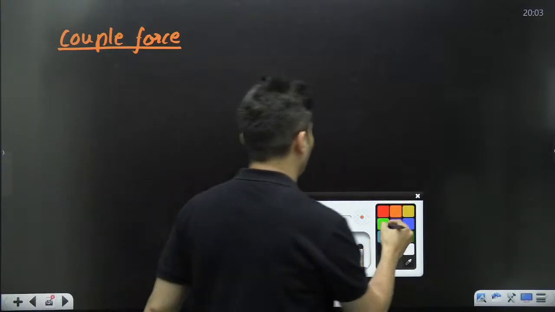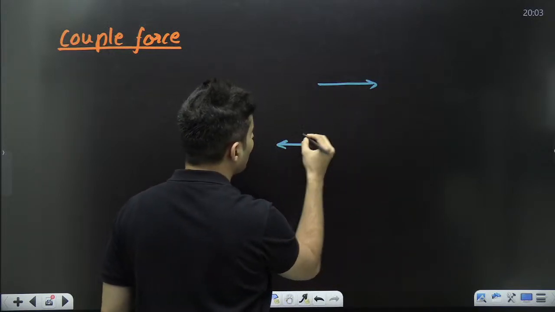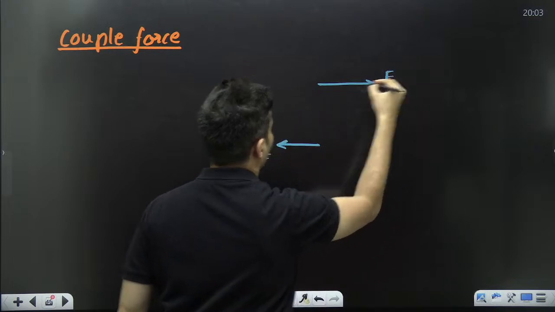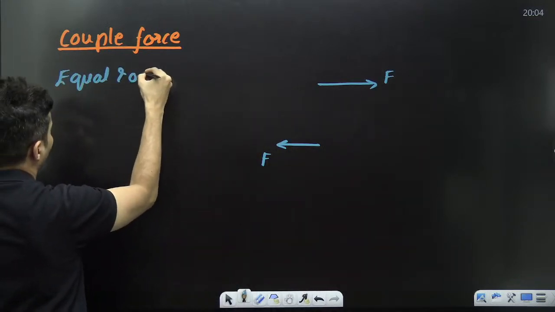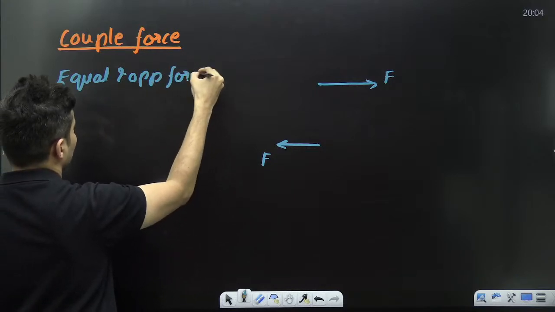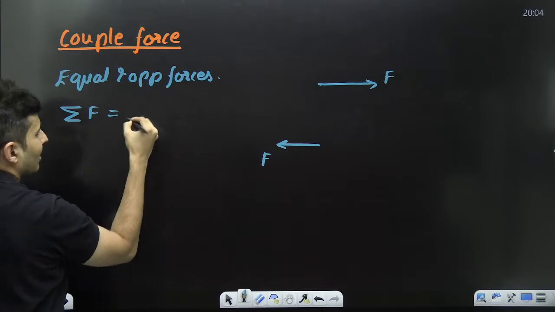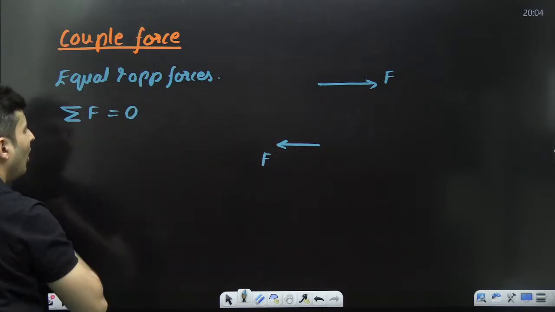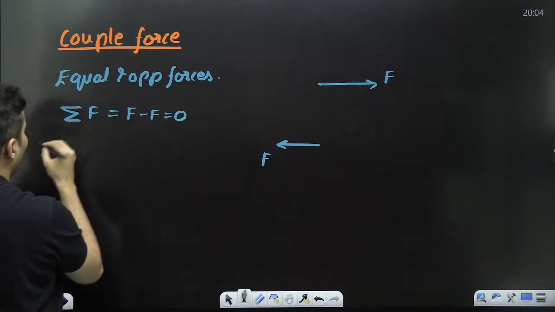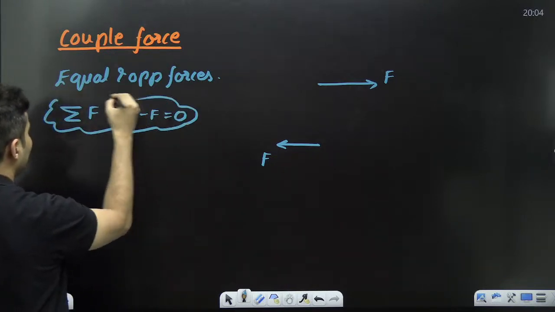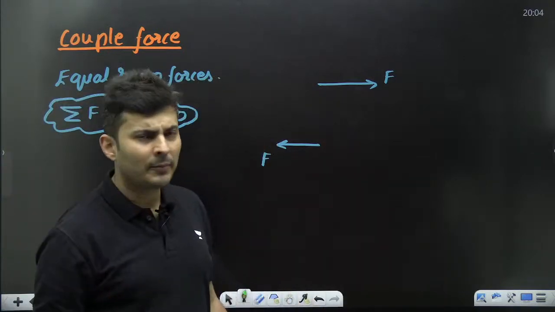Same way, a couple force means two forces which are equal and opposite. In such a case, what will be the net force, guys? F that way, F this way. Obviously, it will cancel, right? F minus F, it will be a big fat 0. So the net force will always be 0, but net torque will not be 0. I'll tell you why.